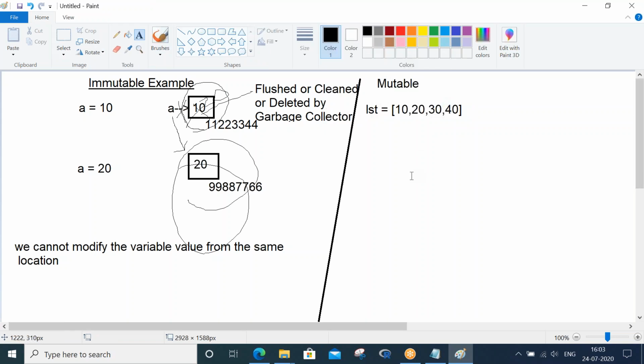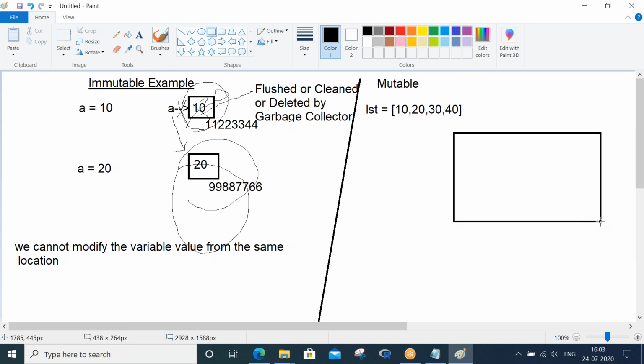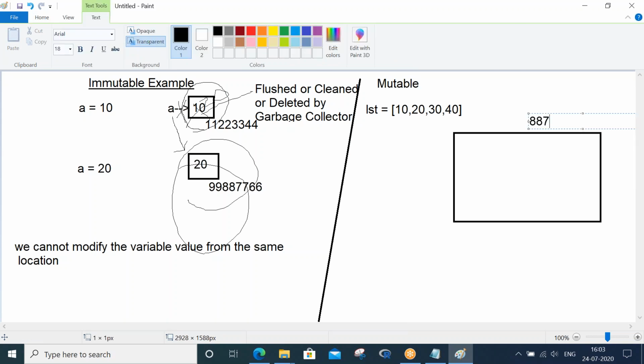So whenever we create a list like this, what happens immediately? A memory location gets created, and let me give some address to this memory location. So this list gets created and its values are stored in this memory location like this.